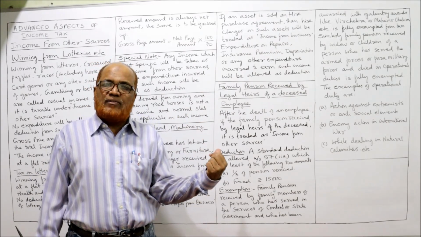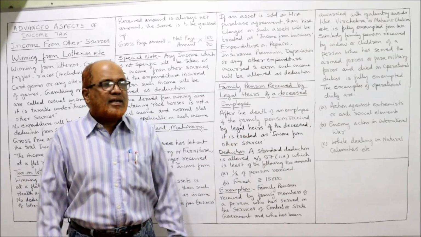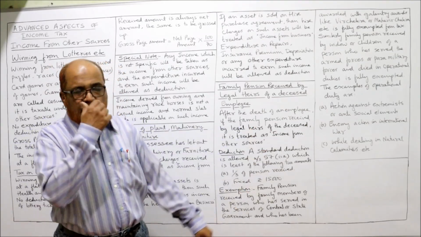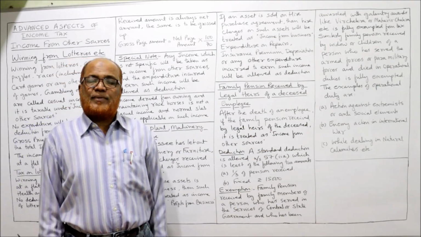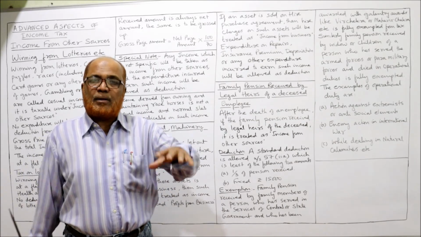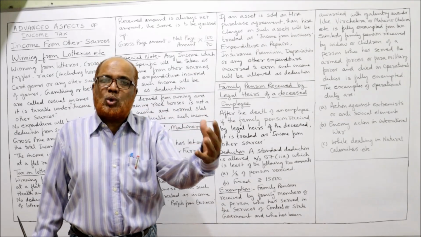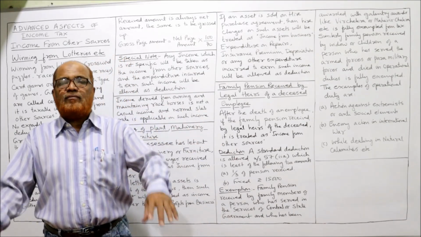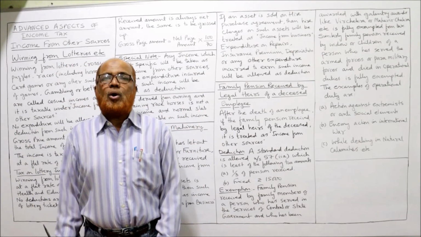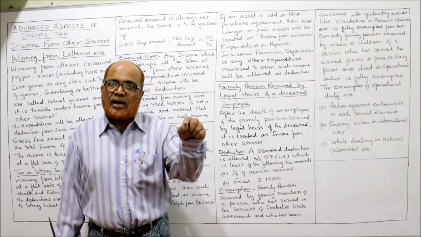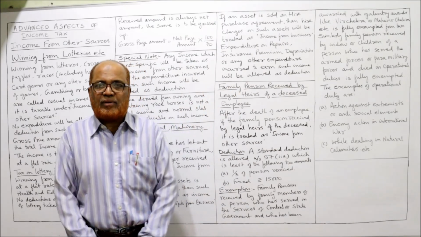Then whatever pension the widow receives is fully exempted. Secondly, enemy action in international war. If any international war between two countries is taking place, and during the war period the soldier died, again we can say he died in operational duty. So again family pension is exempted from tax.